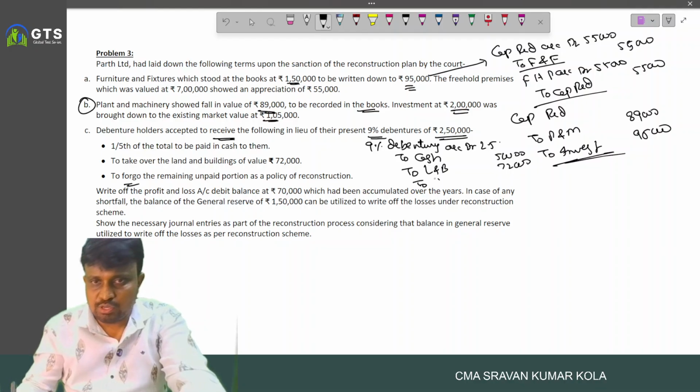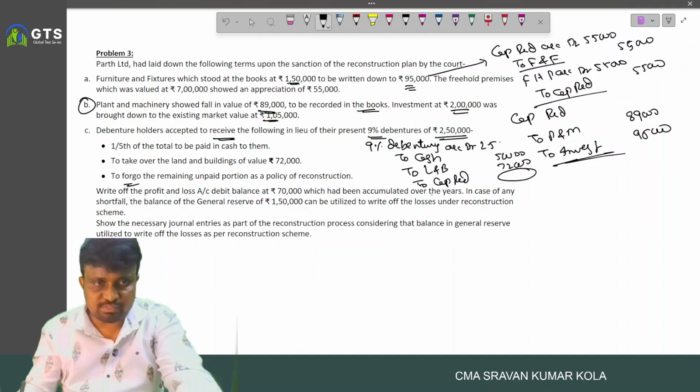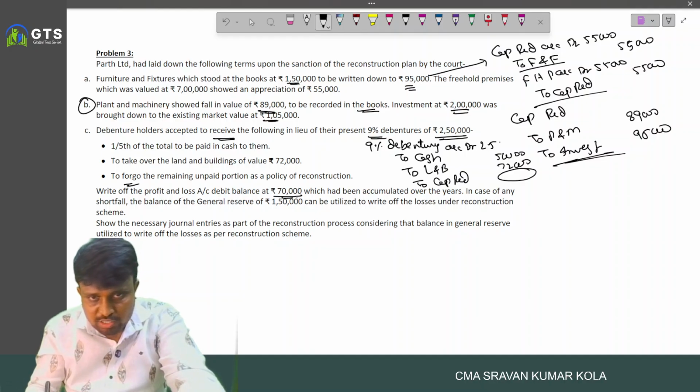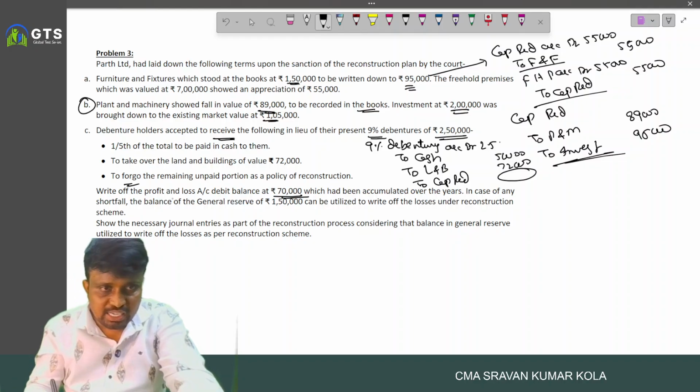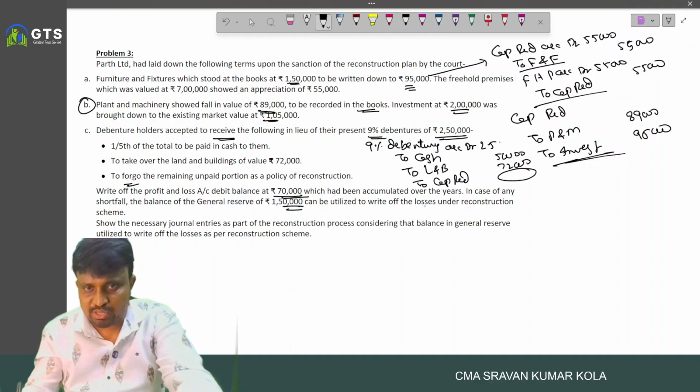Forego means waived off. To capital reduction, the remaining part they agreed to waive off. Also the profit and loss account debit balance 70,000 had accumulated over the years. In case of any shortfall, the balance of reserves, the balance of general reserve, can be utilized to write off the losses under the reconstruction.